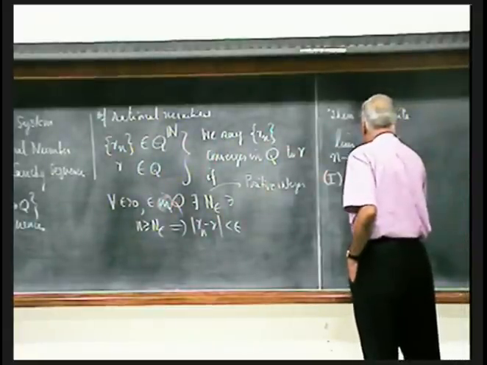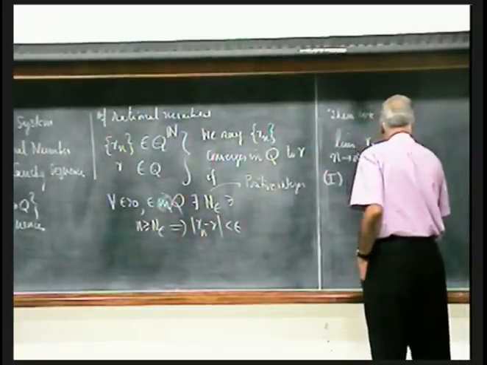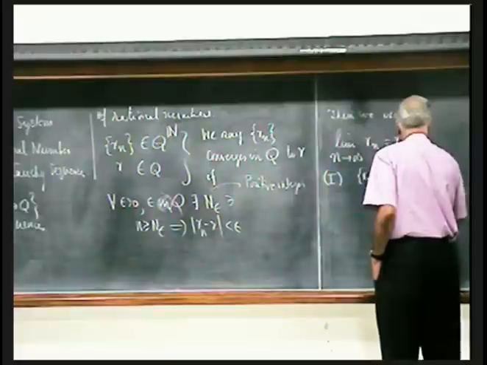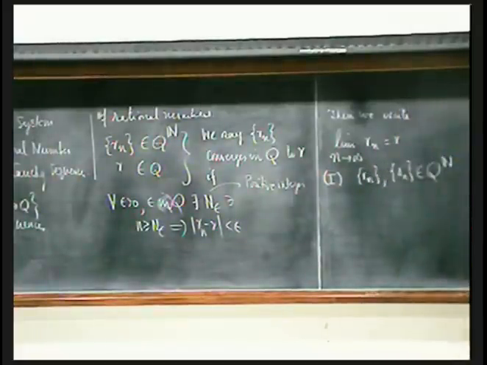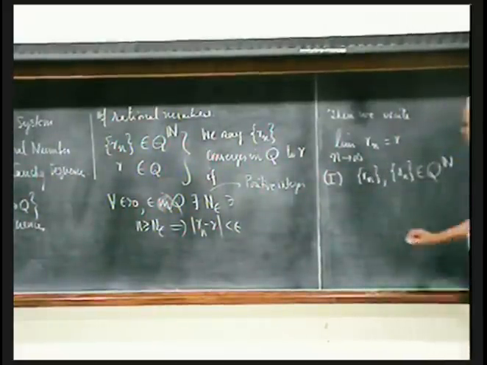Suppose Rn and Sn belong to Q^N, that is, both are sequences of rational numbers.